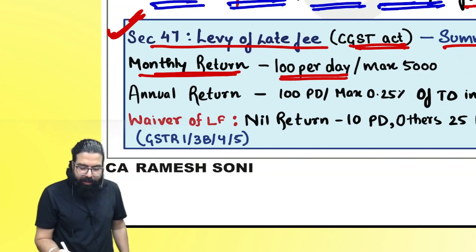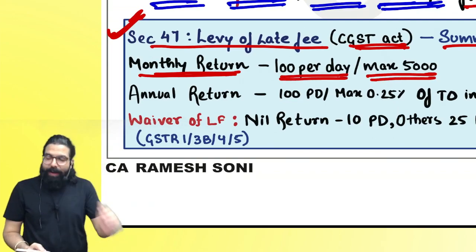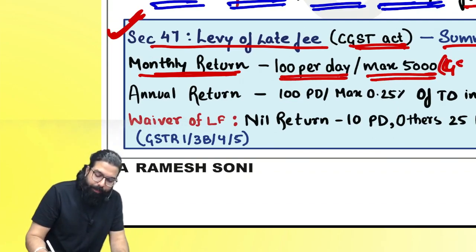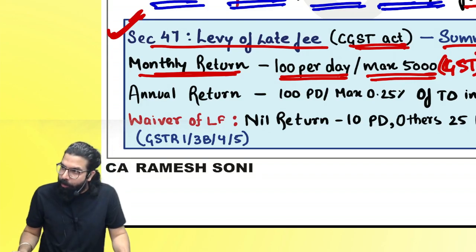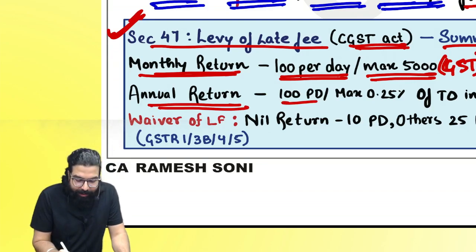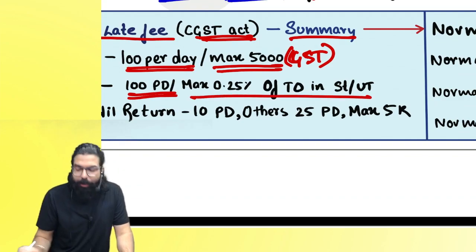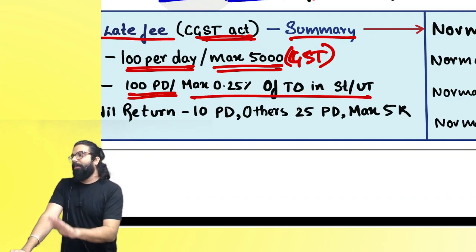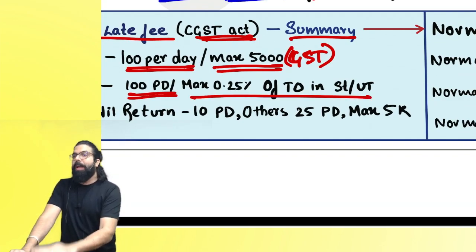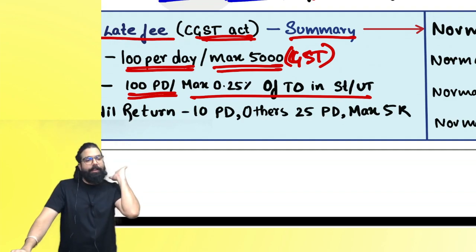Monthly return ke liye late fee is 100 rupees per day up to a maximum of 5,000. This is under CGST Act. Under SGST Act also similar amount. Annual returns, if late is there, 100 rupees per day. Maximum is 0.25% of the turnover in the state. If this month ka annual return I don't file, then 0.25% of the turnover in the state.